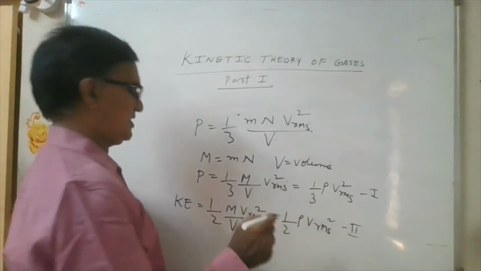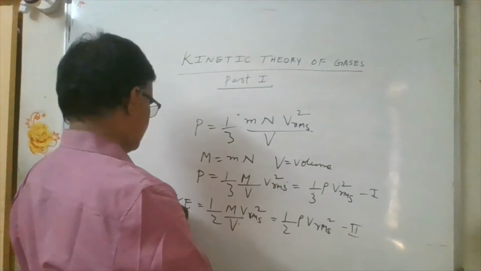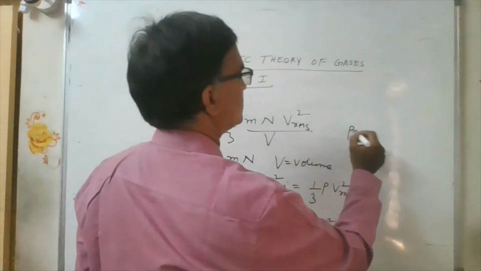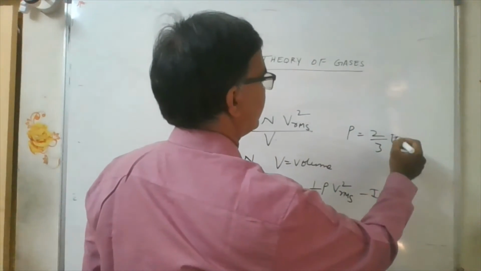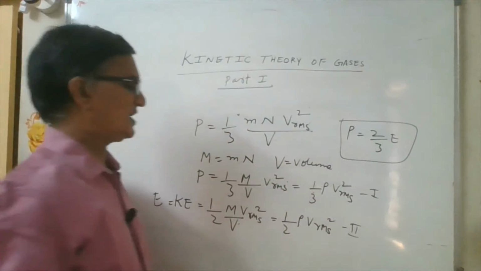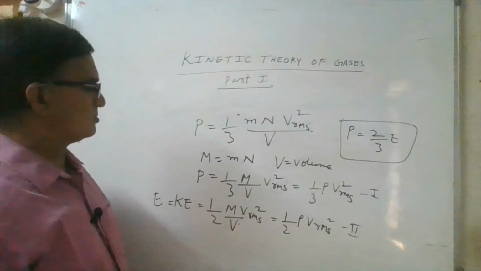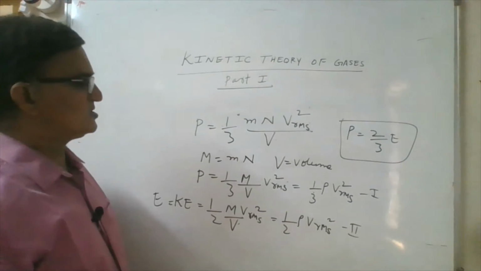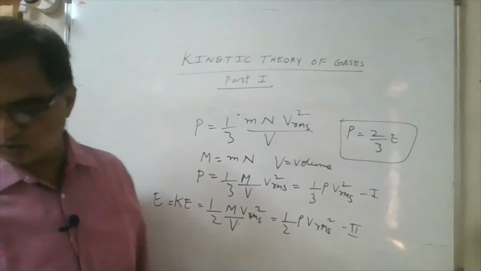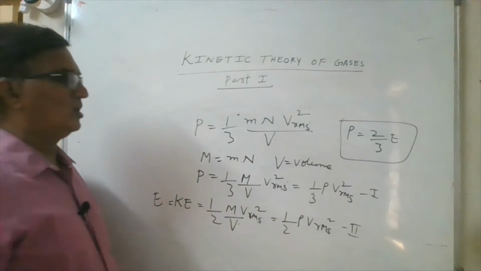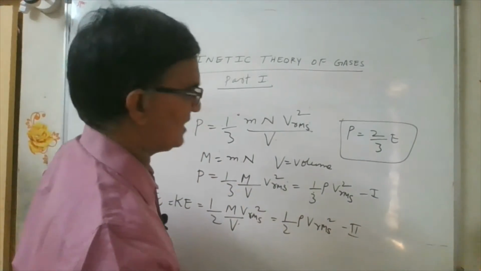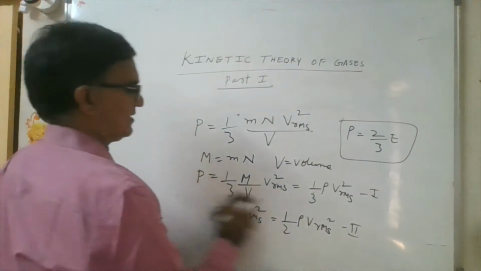This energy remains E, so P is equal to 2 by 3 E. Pressure and energy are related by P is equal to 2 by 3 E. Now coming back to the RMS velocity of the gas molecules, we can write here.